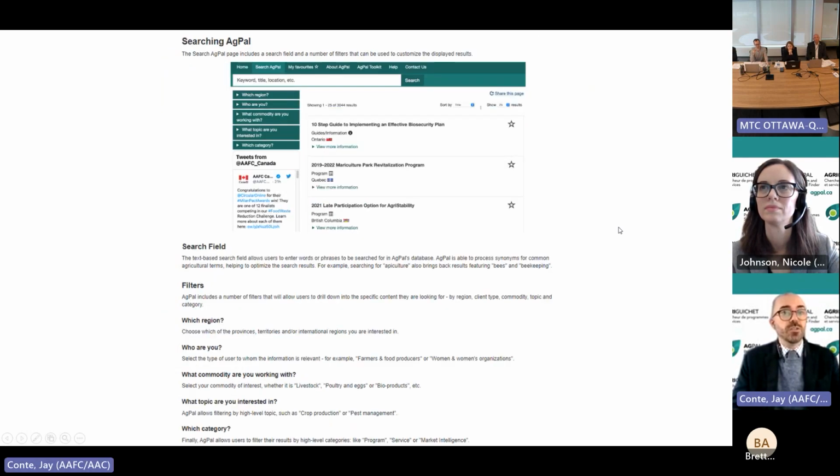To help address these challenges, the designers of AgPal have developed a Help Searching AgPal page that guides visitors through the best way to use the limited search function. But even with this knowledge, it's often challenging to find what you need, and all of this is very time-consuming and frustrating for the user who just wants to find the information they're looking for.